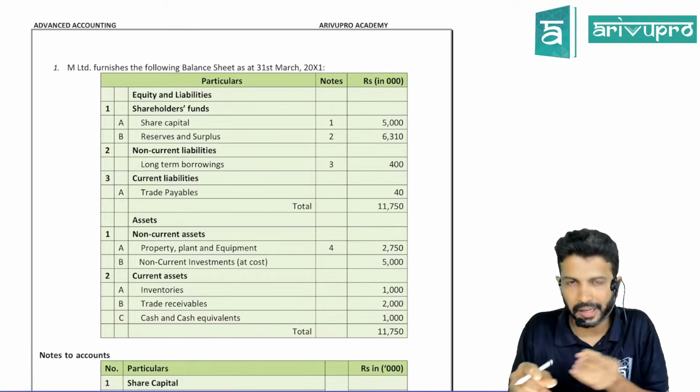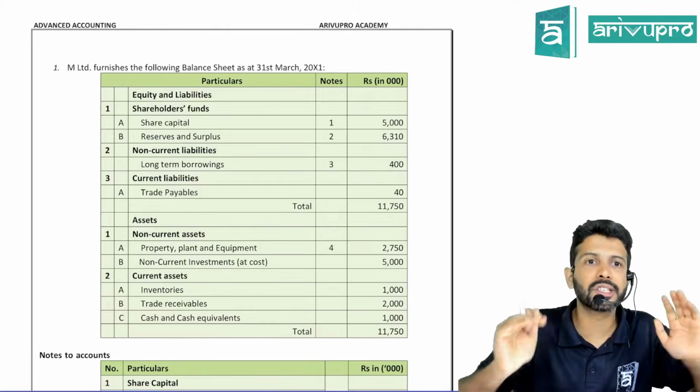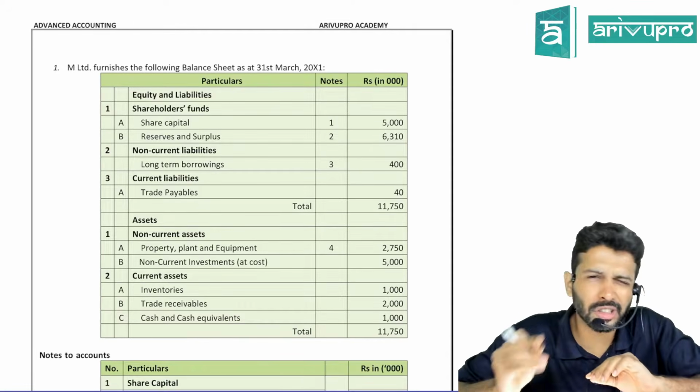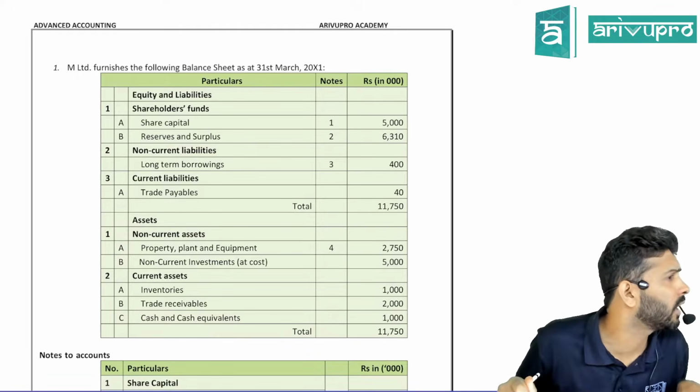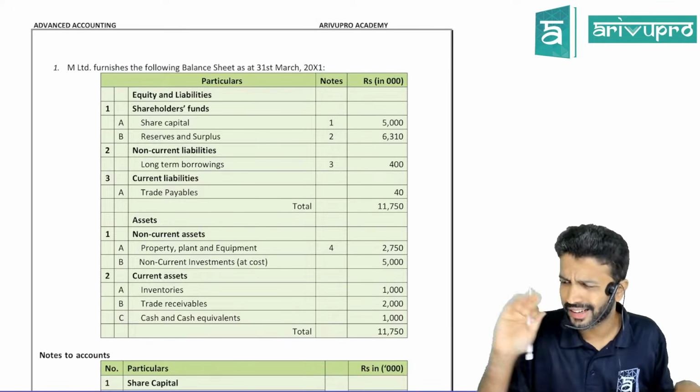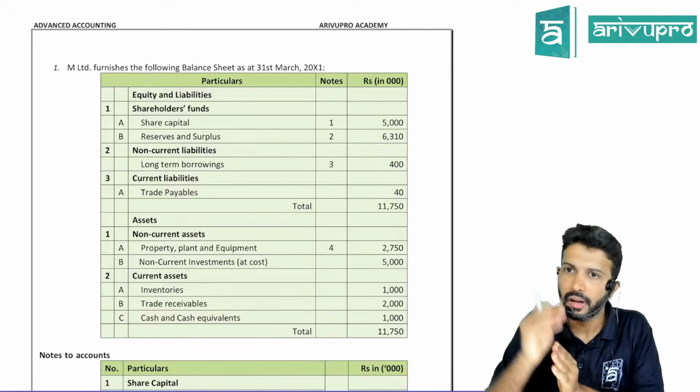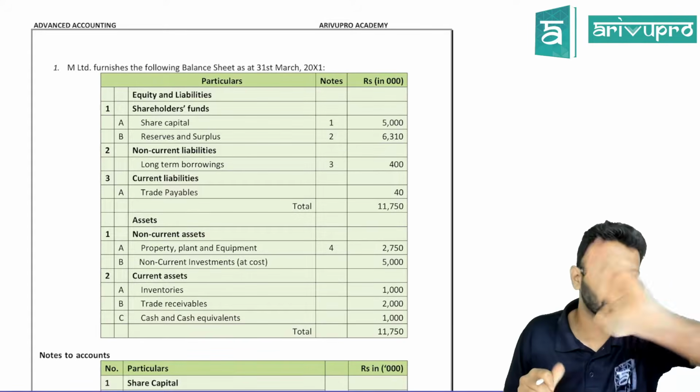Most probably that adjustment I have not seen coming in, but just to say. Those adjustments generally used to be asked in redemption of preference shares, but that redemption topic is totally gone now. So I don't see the impact of that here. We'll see, but still we will always check that and then proceed.